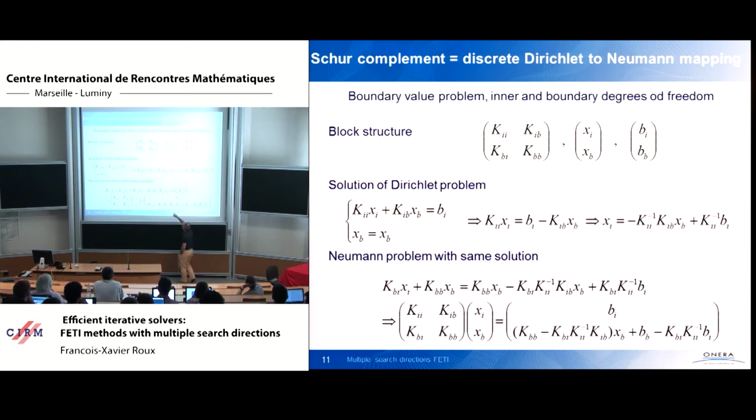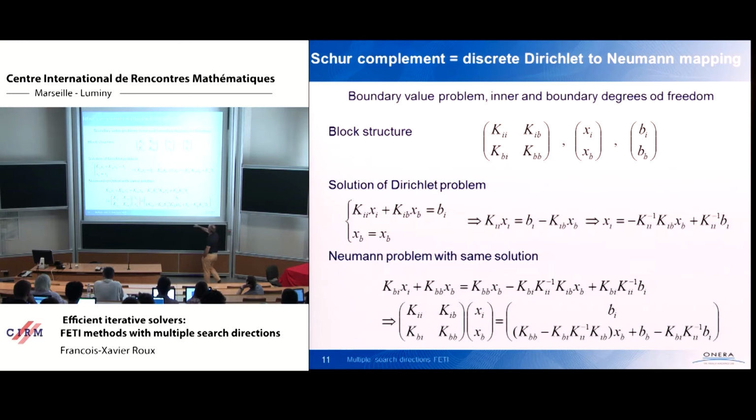And you end up with, of course, KII xi plus KIB xb equals bi, because it is the problem you have solved at the inner equation level. And on the boundary, you have KBI xi plus KBB xb. And you replace xi by the value given by the last equation according to xb.